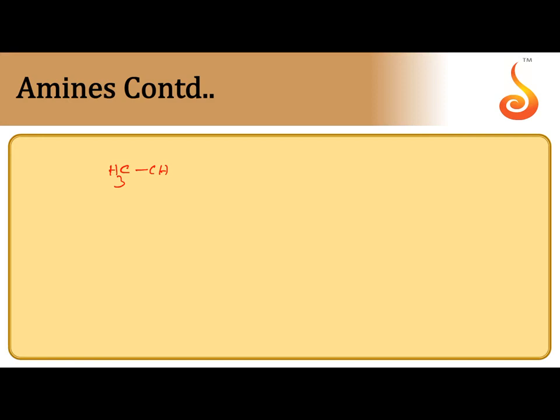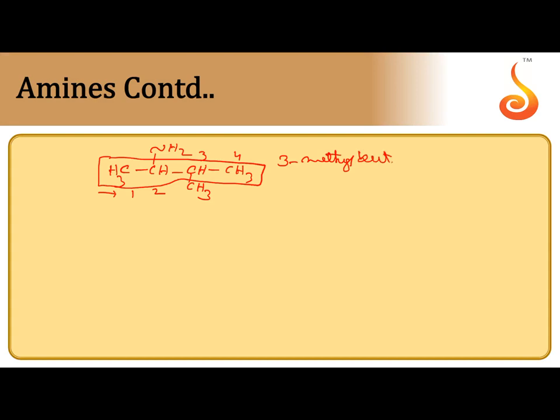Next, first you select the main carbon chain containing 4 carbons and holding nitrogen, numbering from left to right: 1, 2, 3, 4. So methyl is a substituent present at the third position. 3-methyl, root word is but, primary suffix ane, and amine is at the second position. So 3-methylbutan-2-amine.